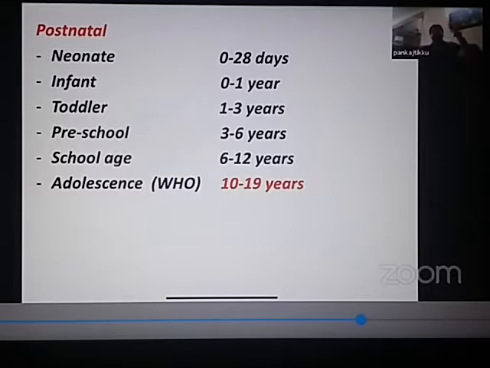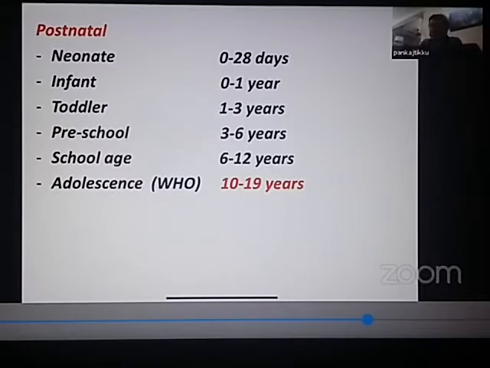So let us repeat again. A neonate is a child in the first 28 days of life. An infant is a child less than 1 year of age. A toddler is a child between 1 to 3 years of age. A preschool child is a child between 3 to 6 years of age. A school age child is a child who is between 6 to 12 years of age. And according to the World Health Organization, an adolescent is a child who is between 10 to 19 years of age.